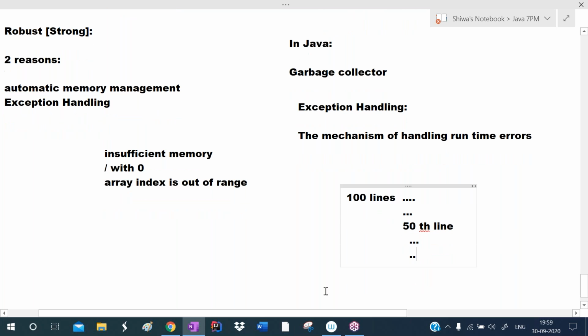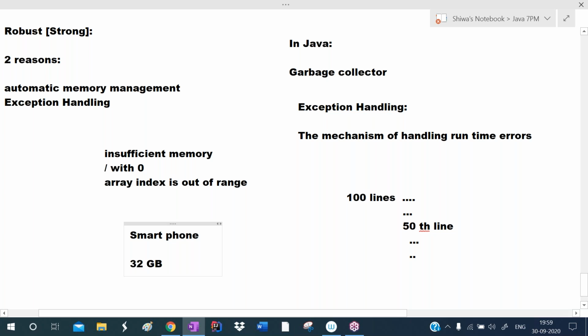So that's why as a programmer, we must handle the runtime errors. The mechanism of handling runtime errors is called exception handling. I will give one simple example to you. For example, assume that you have a smartphone. That smartphone has 32 GB internal memory.